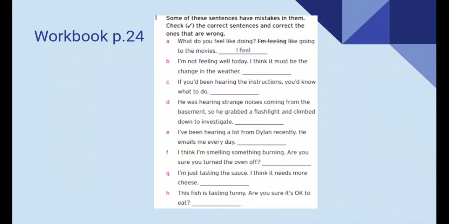That's what I want to do. B. I am not feeling well today. I think it must be the change in the weather. That is correct. Very good. Next one. If you had been hearing the instructions, you would know what to do. And here, this is a mistake, right? If you had heard the instructions, you would know what to do. Very good. Now pause the video to work on the rest, please.